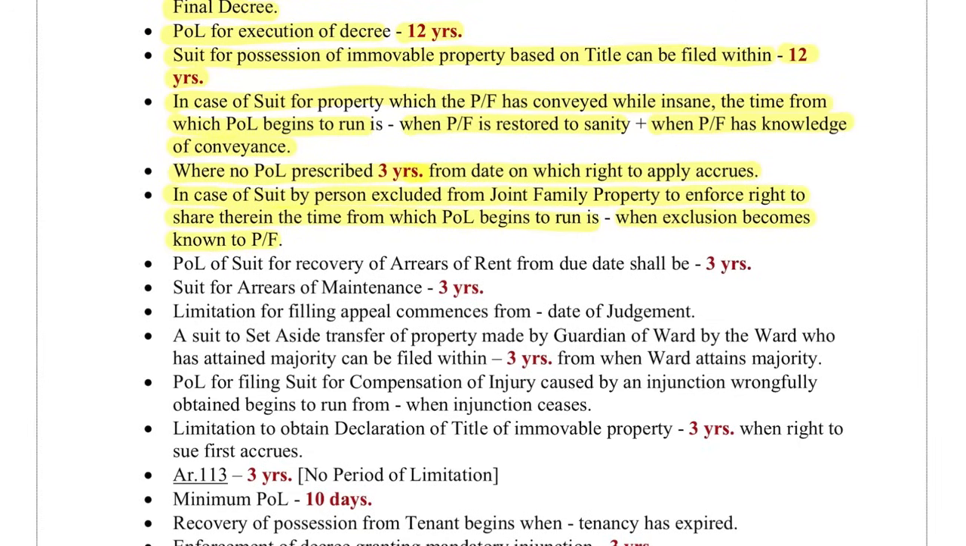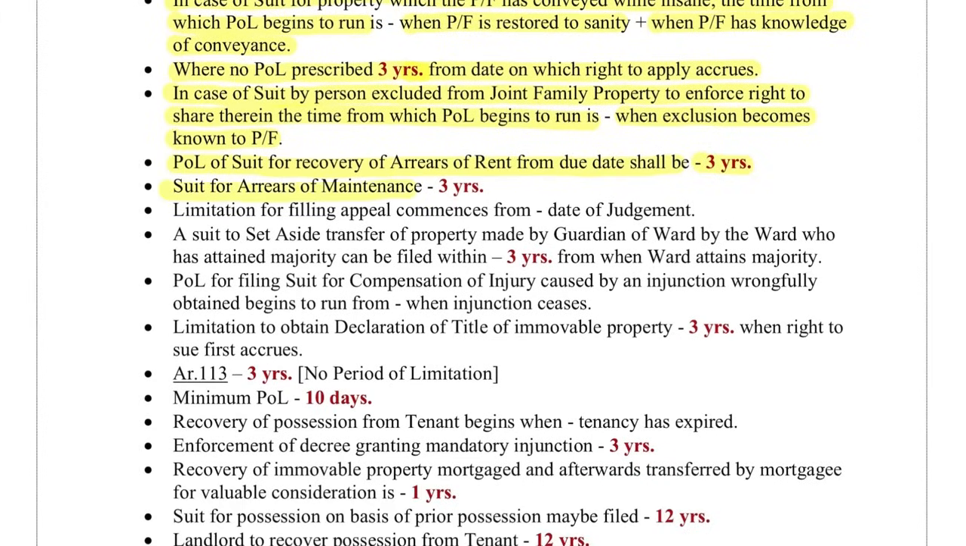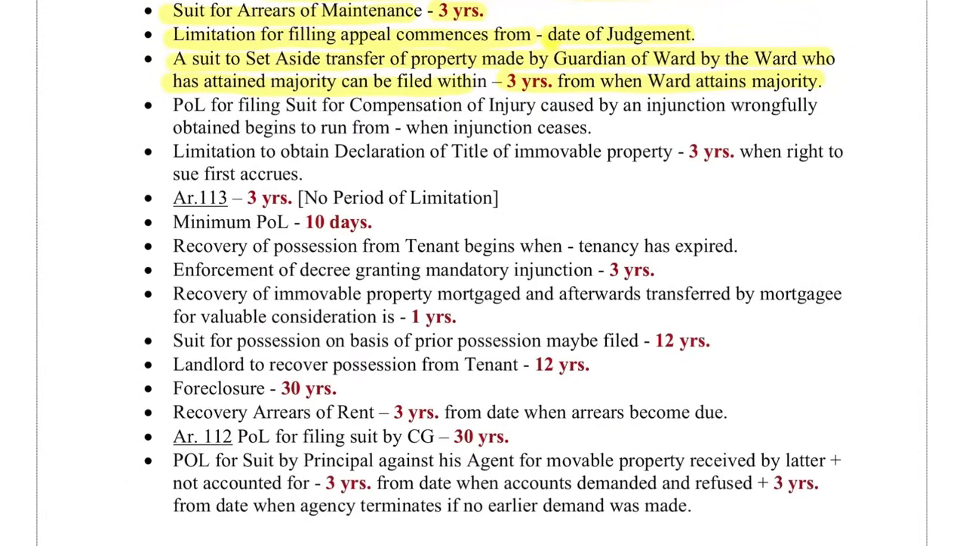Period of limitation of suit for recovery of arrears of rent from due date shall be 3 years. Suit for arrears of maintenance, 3 years. Limitation for filing appeal commences from date of judgment. A suit to set aside transfer of property made by guardian of wards by the ward who has attained majority can be filed within 3 years from when the ward attains majority. Period of limitation for filing suit for compensation of injury caused by an injunction wrongfully obtained begins to run from when the injunction ceases. Limitation to obtain declaration of title of immovable property, 3 years when right to sue accrues.